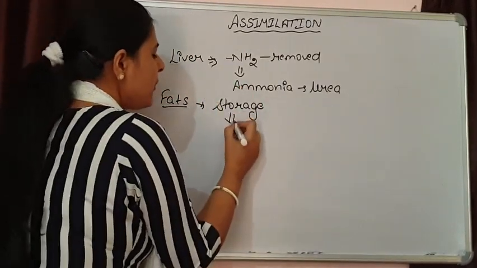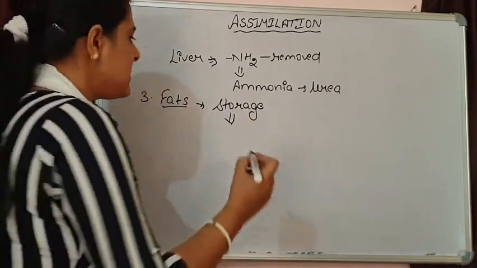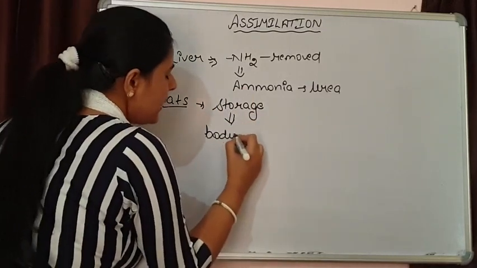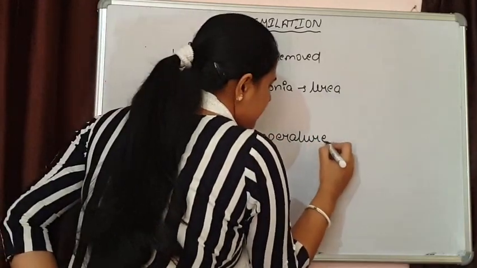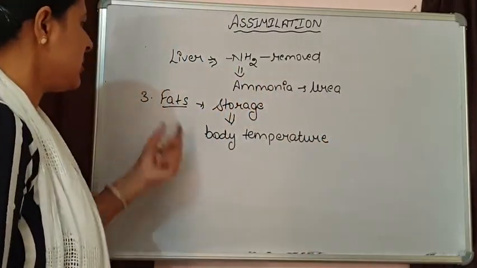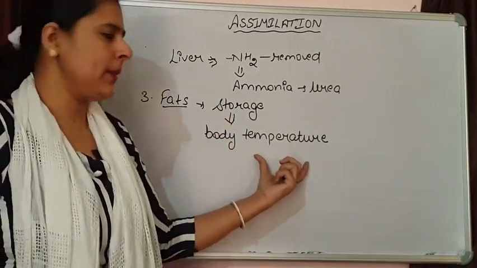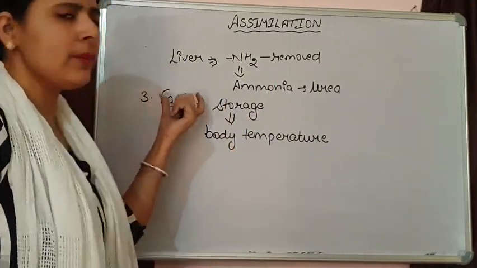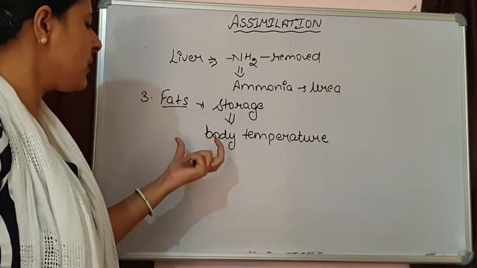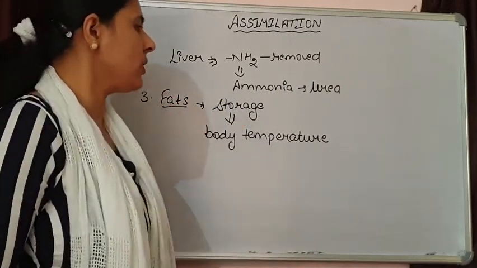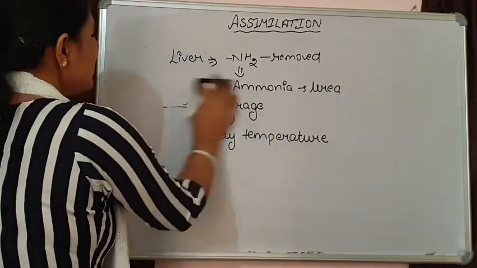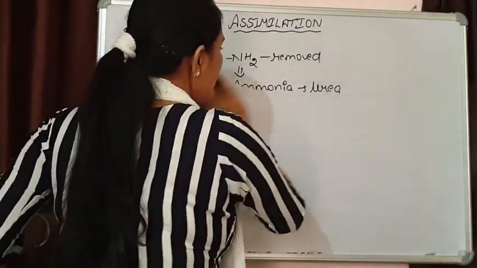An important function of stored fats is that they help in maintaining our body temperature. They are also present in some areolar tissues between the organs, and act as a cushion for different types of organs. So this is how assimilation of food takes place in our body.